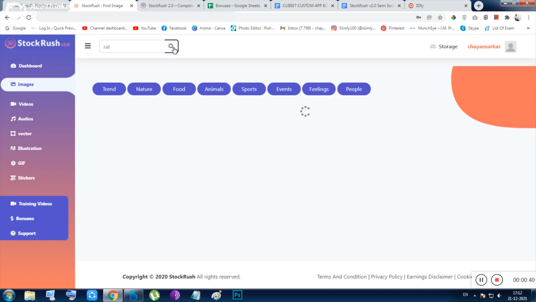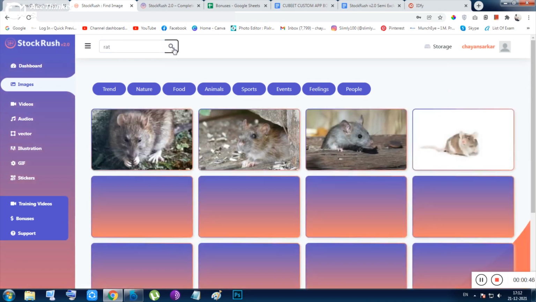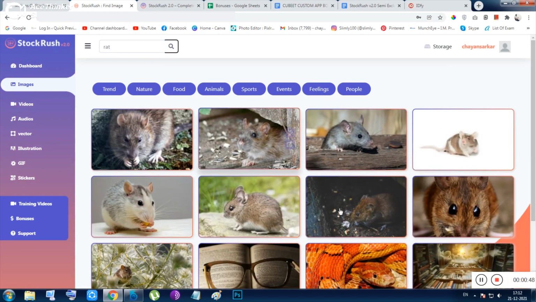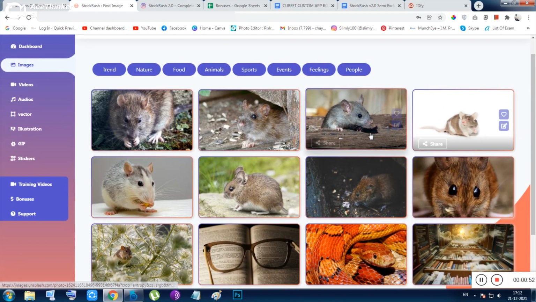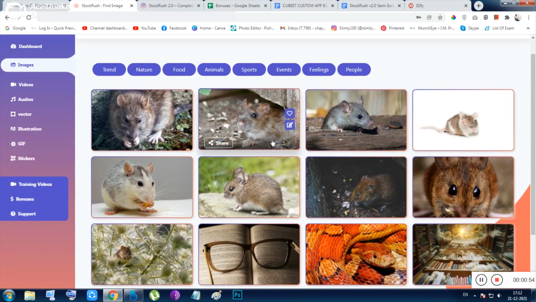Basically dog is a very simple and very popular word, that is why I have not typed dog. Instead I typed rat, and you can see here these are the stock images for rat. And you can think of it that you are getting copyright free images.